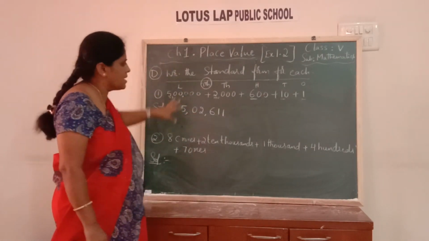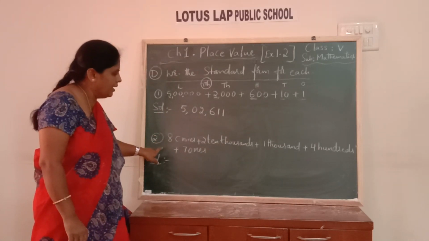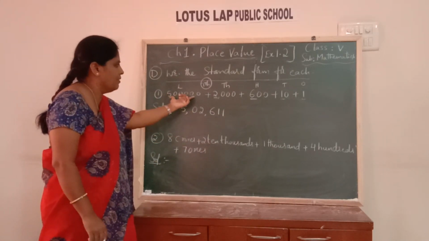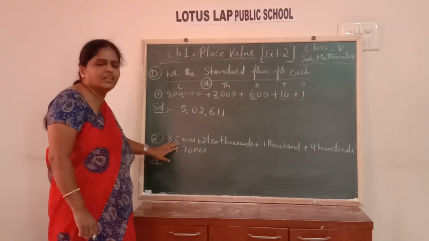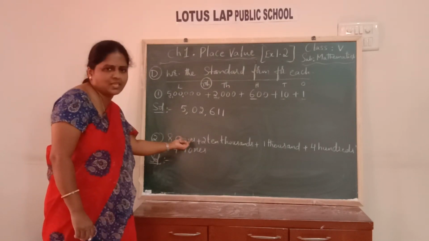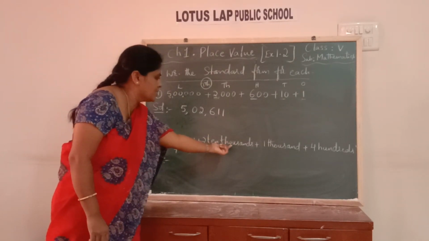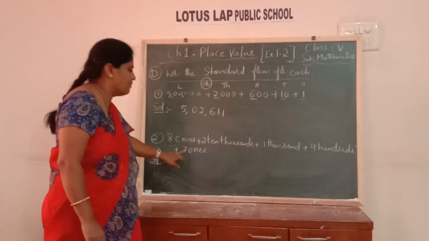Now in the same standard form, one more type of question is given here, children. Here the place values are given like numbers, but here in another way the place values are given like words. 8 crores, 2 10,000s, 1,000, 4 hundreds and 7 ones.